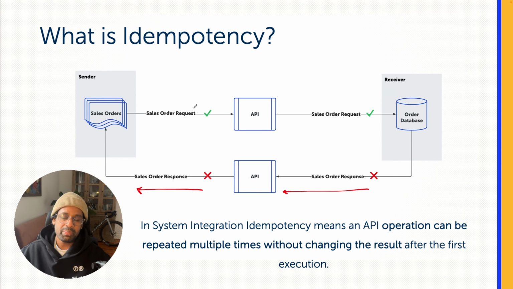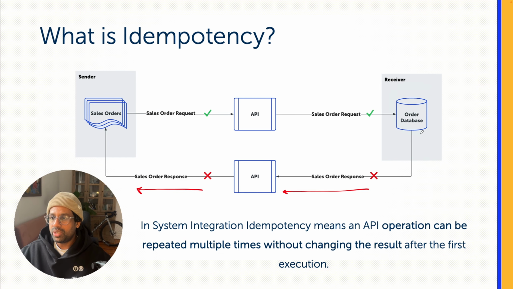This can happen due to glitchy networks at peak time, when you have a low bandwidth network, or simply when the system is down. Something happens, and the response never reaches the message sender, in this case the e-com portal.